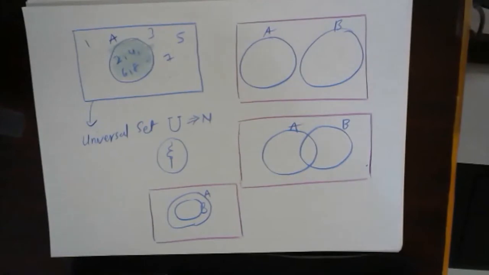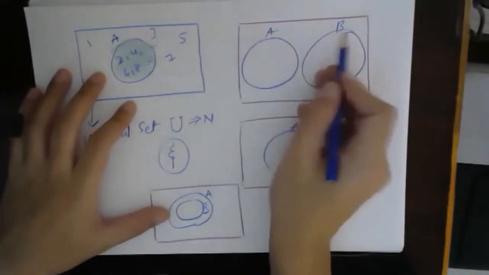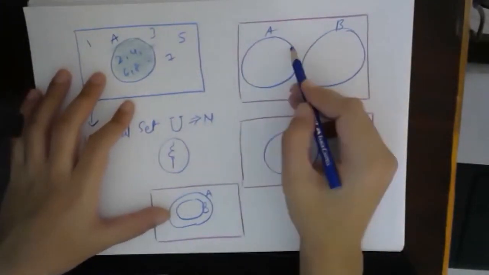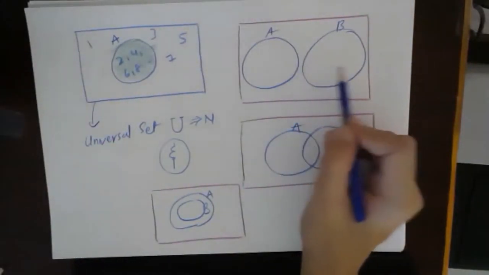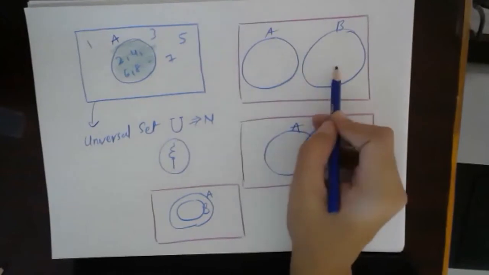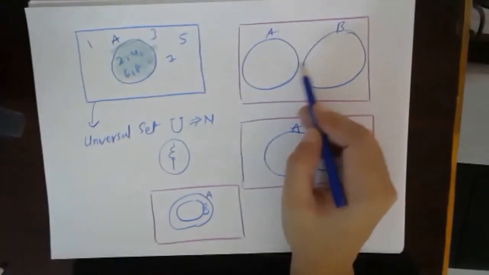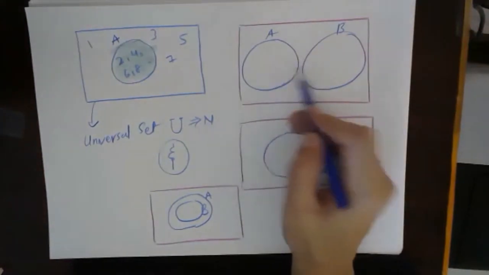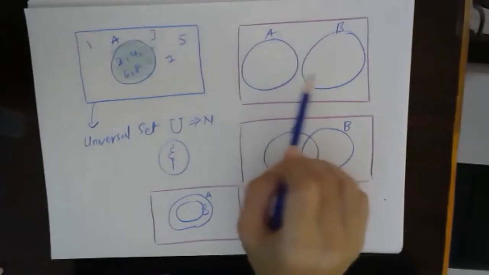Fine, so let's see the first case. If this is set A and this is set B, are these sets touching each other? No. These sets are not overlapping or touching each other. That means there is nothing common between these two sets, nothing intersecting between these two sets.